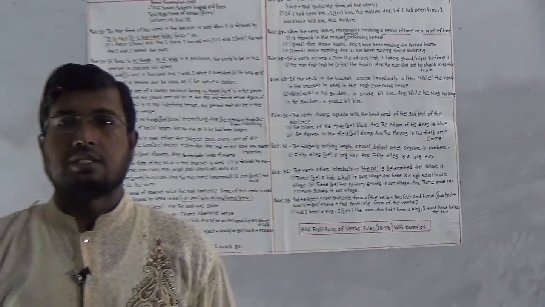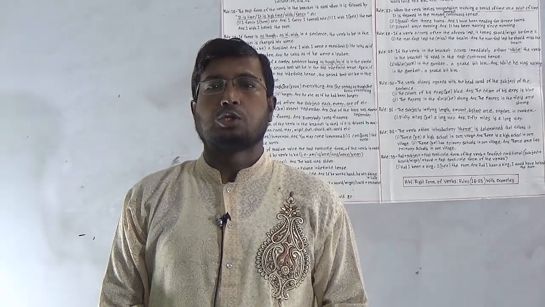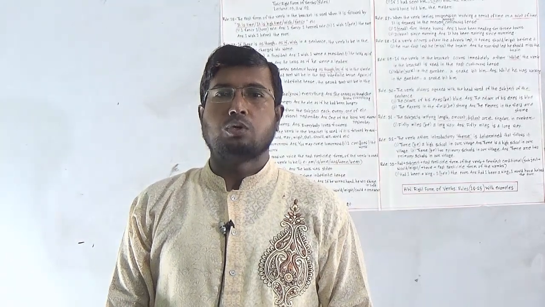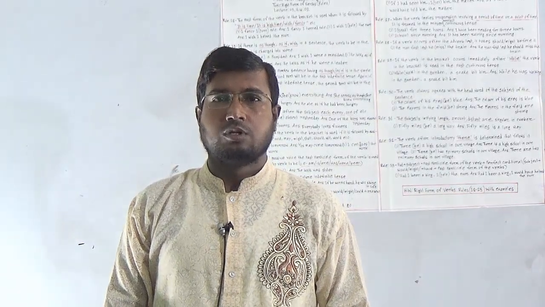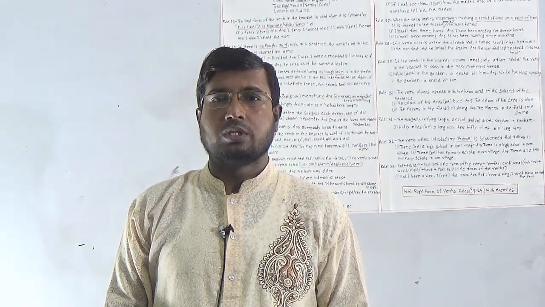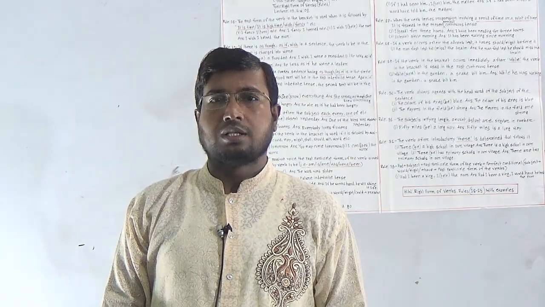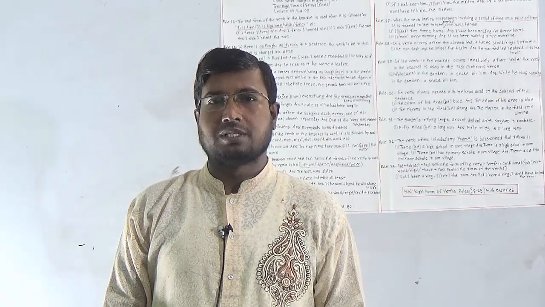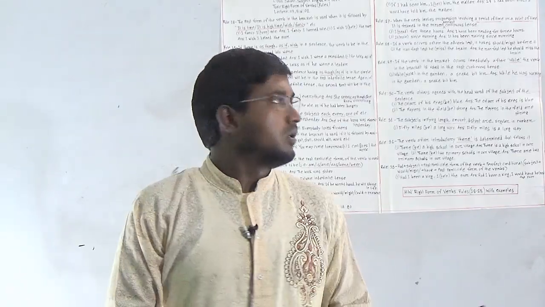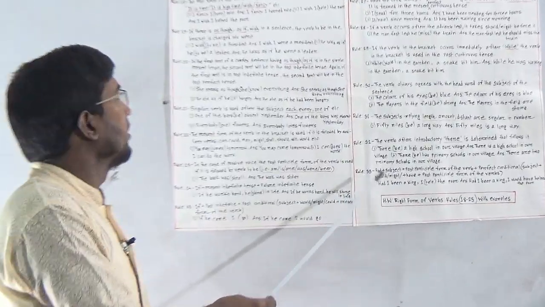Students, this is the continuation of our previous class. In our last class, I told you that right forms of verb is an important grammatical item. Without knowing the rules of grammatical items or right forms of verb, we cannot write our sentences correctly. So, to know the right forms of verb is a must. In our last class, we also learned the rules of right forms of verb 1 to 17, and today we would learn the rules from 18 to 33. So, let us start the class.